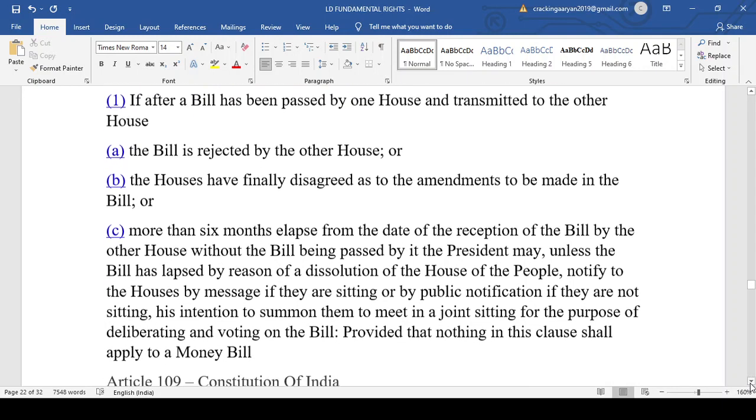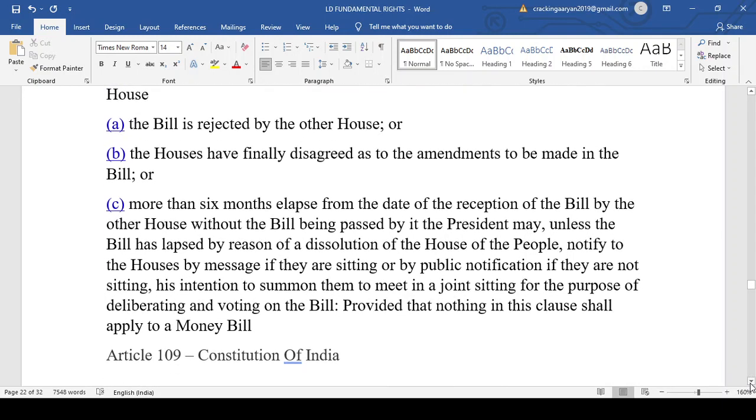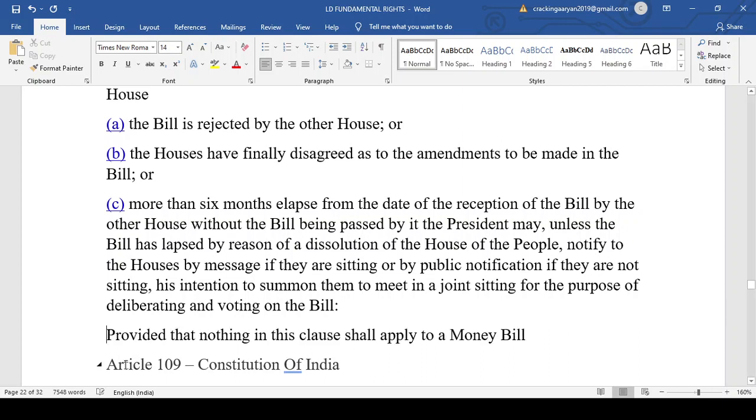More than 6 months elapsed from the date of the reception of the bill by the other house without the bill being passed by it, the president may, unless the bill has lapsed by reason of dissolution of the House of the People, notify to the house by message if they are sitting, or by public notification if they are not sitting, his intention to summon them to meet in a joint sitting of the parliament, provided that nothing in this clause shall apply to a money bill. We are coming to this soon.